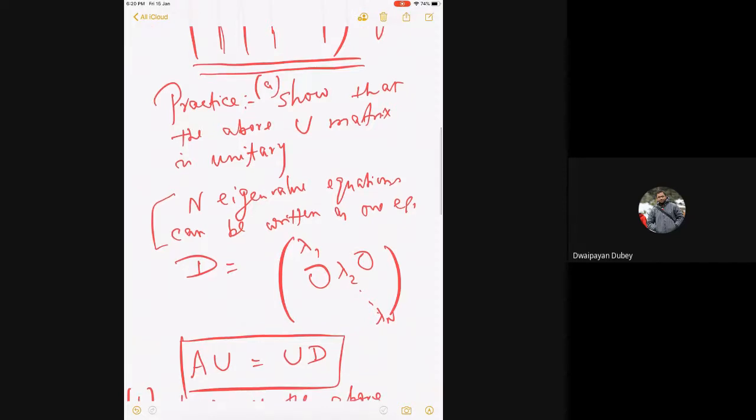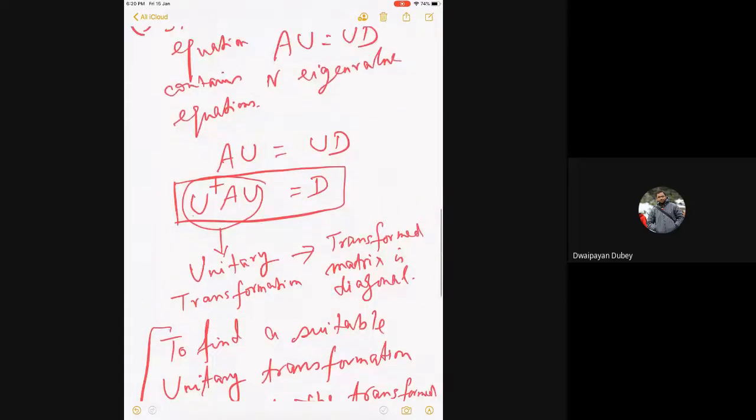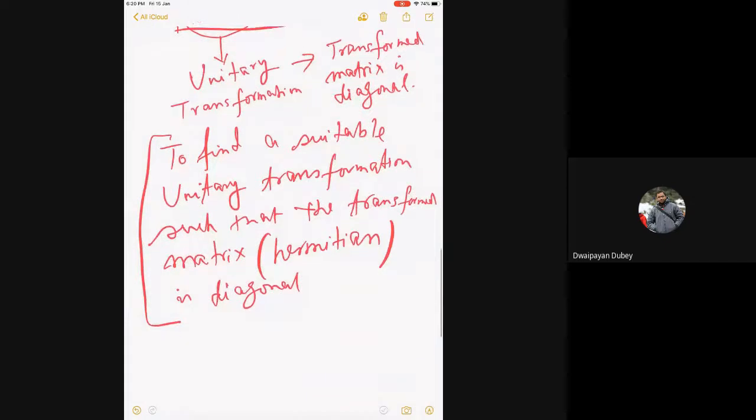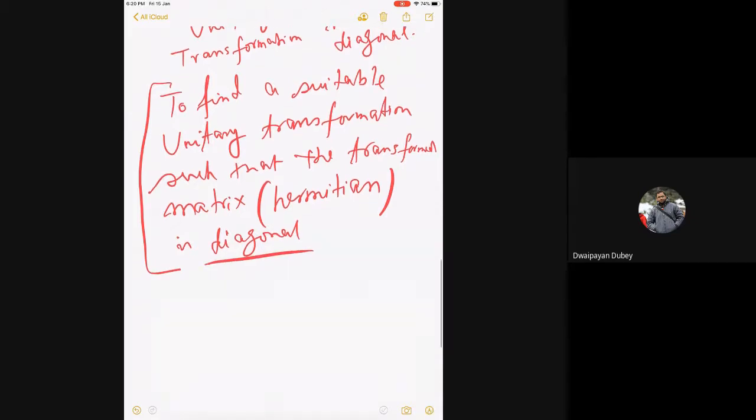Yeah, so sorry. So if I can find this, I have done the entire job, because the eigenvalue equation is always put like this: the job is to find a suitable unitary transform such that the transformed Hermitian matrix is diagonal. What is interesting to note is that it is always possible. I rewrite in a different manner.